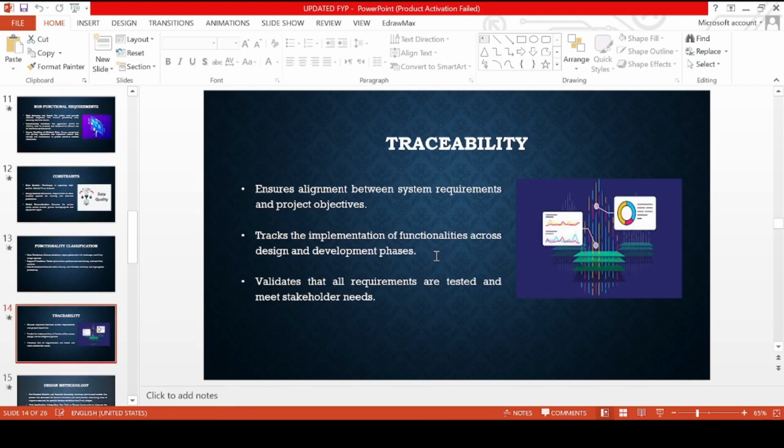So coming toward traceability: it basically ensures that all system requirements are clearly connected to the project's main goal, and it helps track the development of features throughout the design and implementation stages. This process also makes sure that every requirement is properly tested and meets the stakeholders' needs.